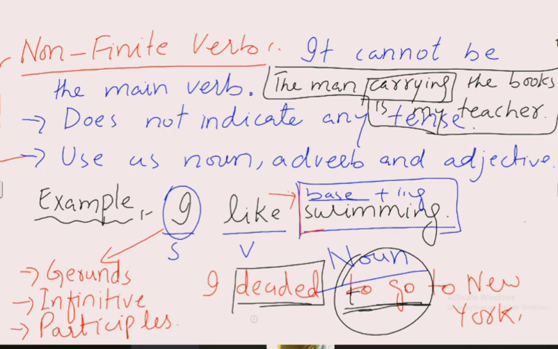So students, the main difference between a finite verb and a non-finite verb is that a finite verb shows an action, but a non-finite verb does not show any action.